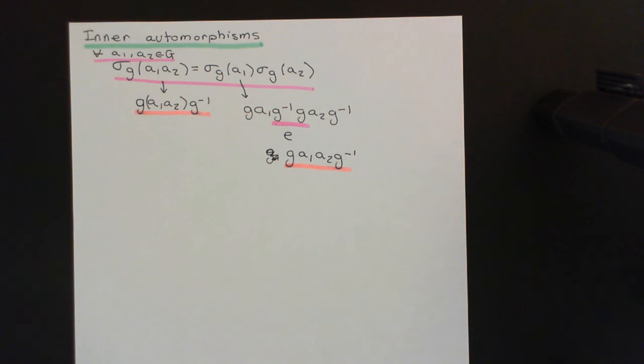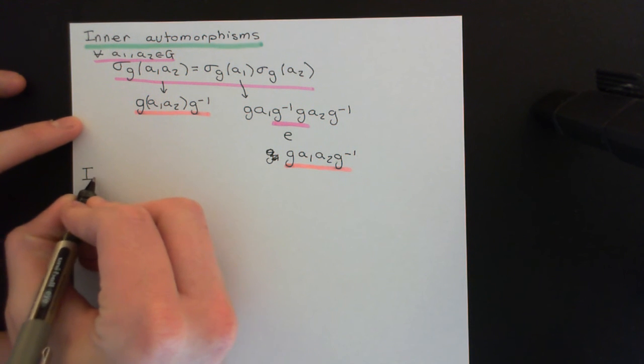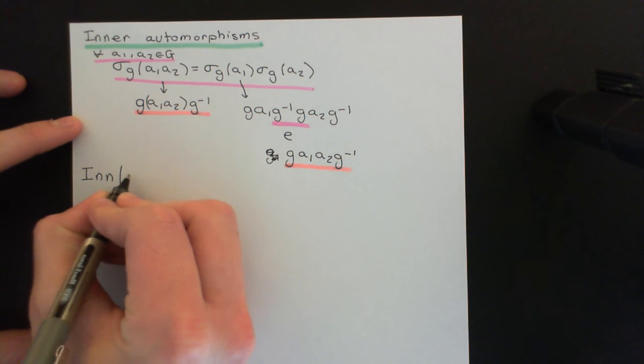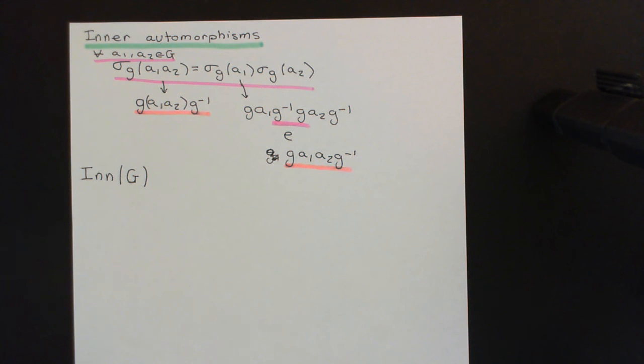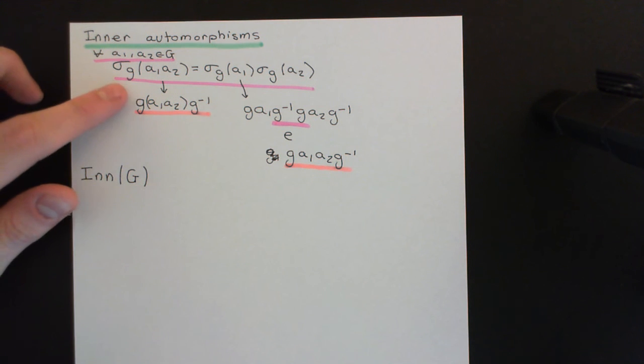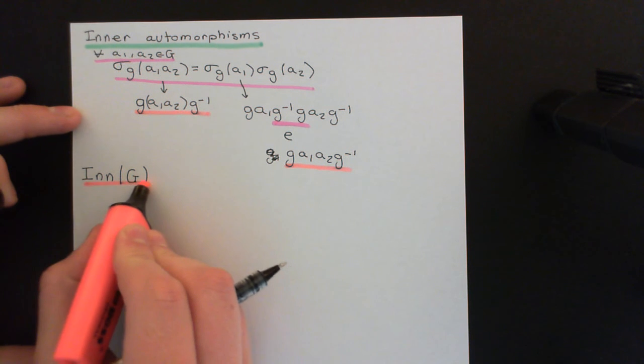Okay, right, so for my next trick, what I want to show you is that this collection of inner automorphisms, and I should probably just give you a bit of nomenclature here. We can collect up all of the inner automorphisms of G. We can go through all the elements of the group and use them to construct a sigma little g. So we use them to conjugate all of the elements of the group and have a look at the set permutation that creates. And we can collect all of these distinct set permutations together into a set, and the set is then called the inner automorphisms of G.